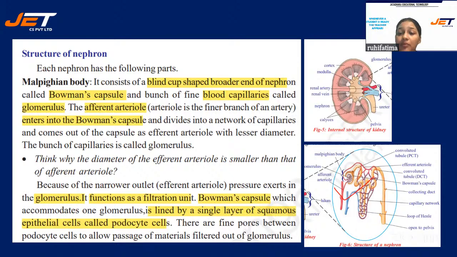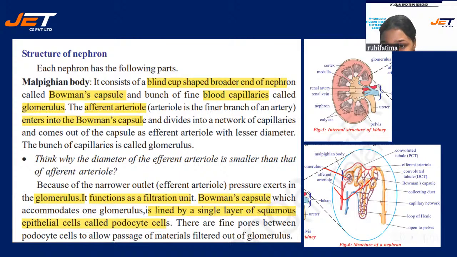And what is there in the Bowman's capsule? There are lots of capillaries, as you can see. Right, blood capillaries are there. These blood capillaries inside the nephrons are known as the glomerulus. Okay, and from this, one artery goes out. That is known as the efferent artery. Okay, what is the function of the efferent artery? The function of the efferent artery is that it contains the oxygenated blood along with the waste materials.